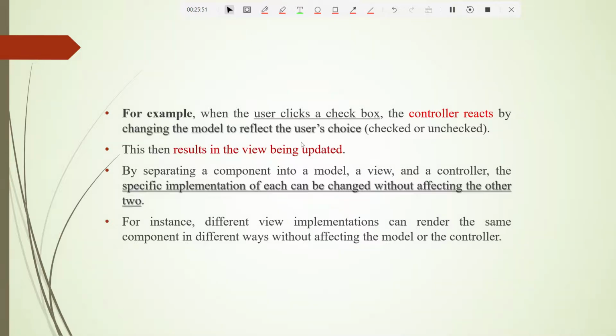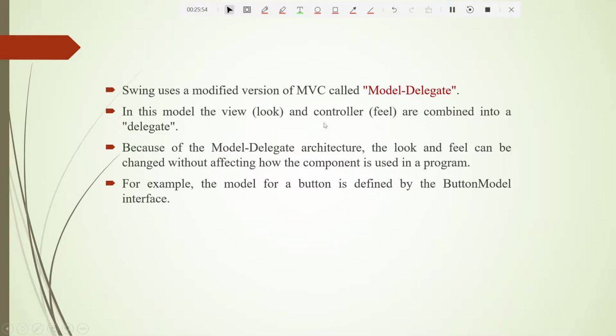Now let us go to the next slide. Here they are telling that Swing uses a modified version of MVC called model delegate. In this model, the view, that is the look, and the controller, that is the feel, are combined into something called a delegate. So here we write the common code for the view and the controller together. The controller will have different code and the view will have different code. View is nothing but the display part, whereas the controller has to do the actions also, but we write these two together in Swing, whereas the model we keep different.